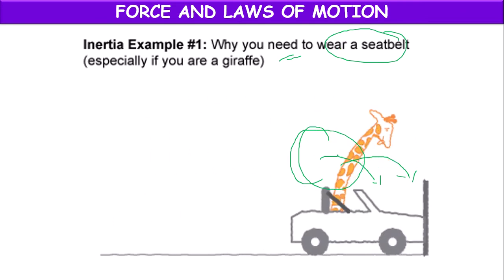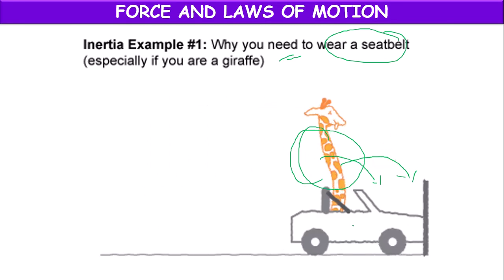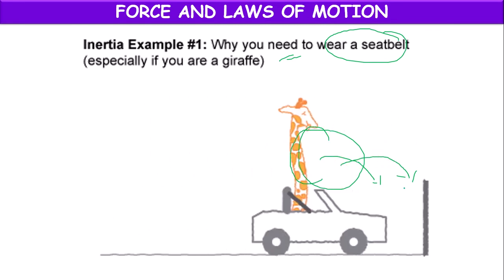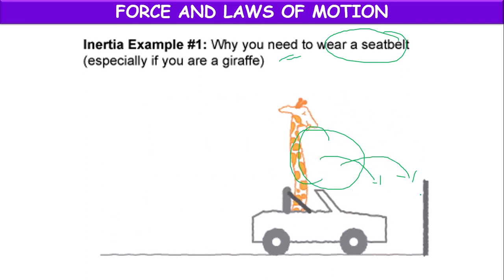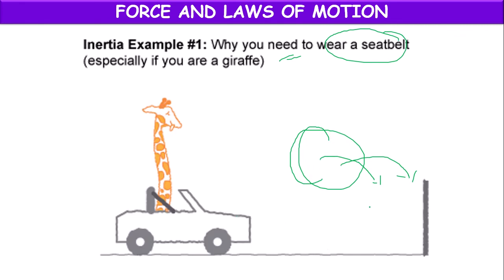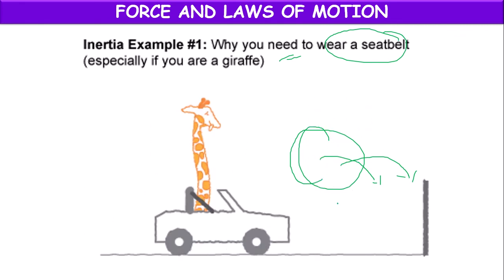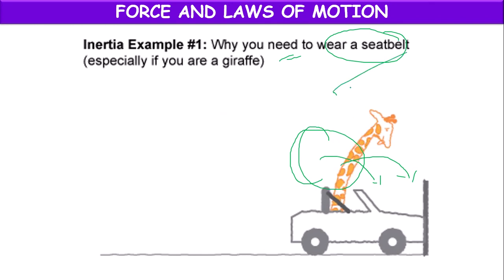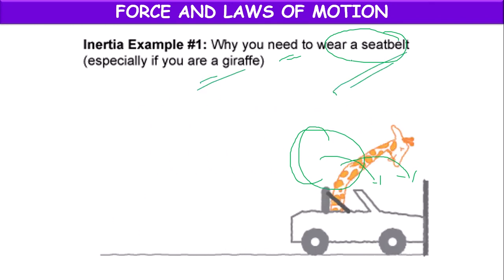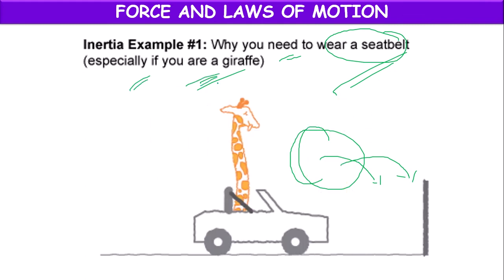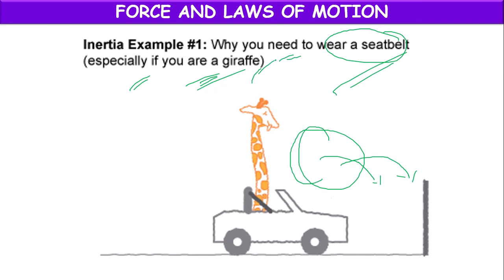This thing may happen. Suddenly, if the car driver applies the brake, then you may jump forward or slightly move forward with the same speed, so that you may get hurt by the glass of the car or the body of the car. So that's why you have to wear a seat belt as a precautionary measure. The damage will be more, especially if you are like a giraffe. If your height is more, then the damage will be more to you.